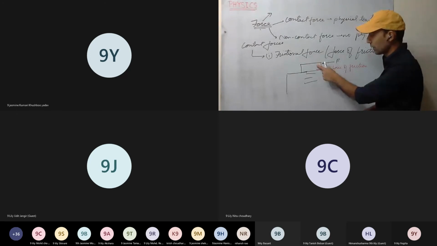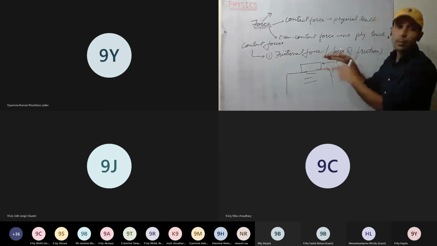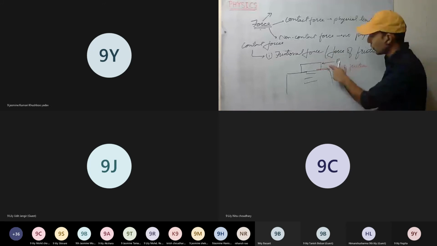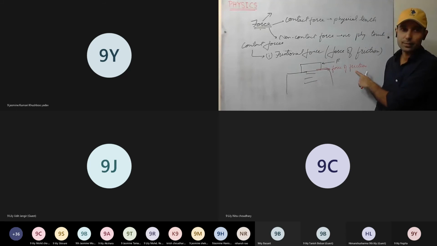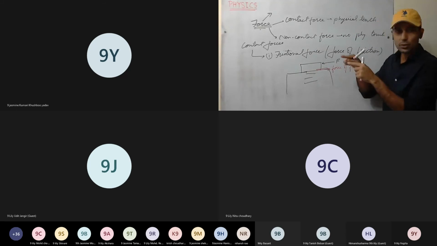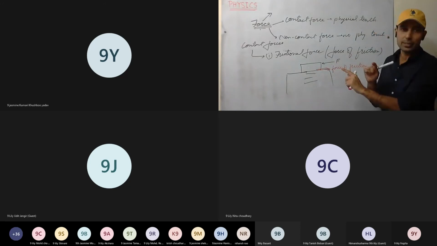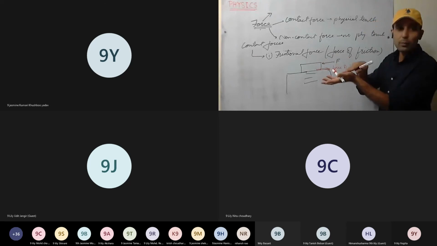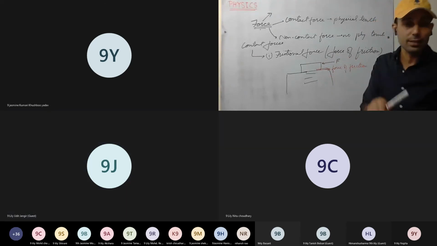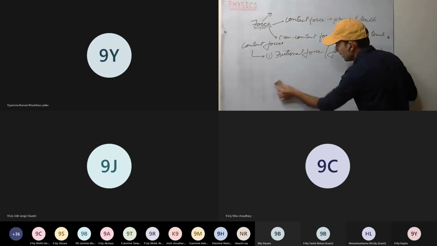So I am applying force on this body, and there will be a frictional force acting opposite to it. These two forces are equal but opposite. The minimum force required just to move, that is the force of friction. The moment it starts to move, the friction, which was at its maximum at that point, will be equivalent to the force applied. So force of friction comes into play when we apply force on one body lying over the other body. This is the frictional force. Frictional force is clear.